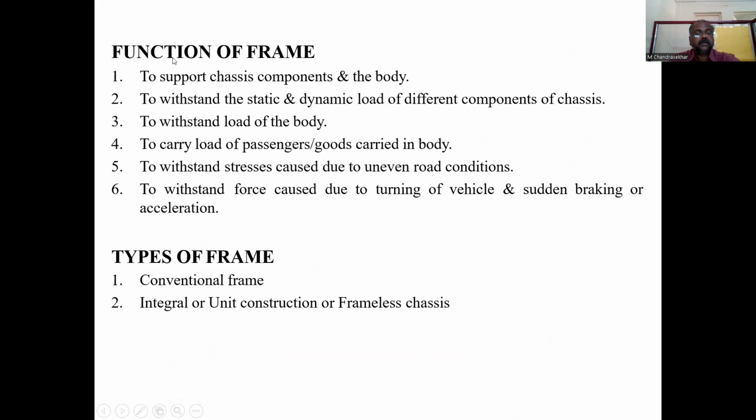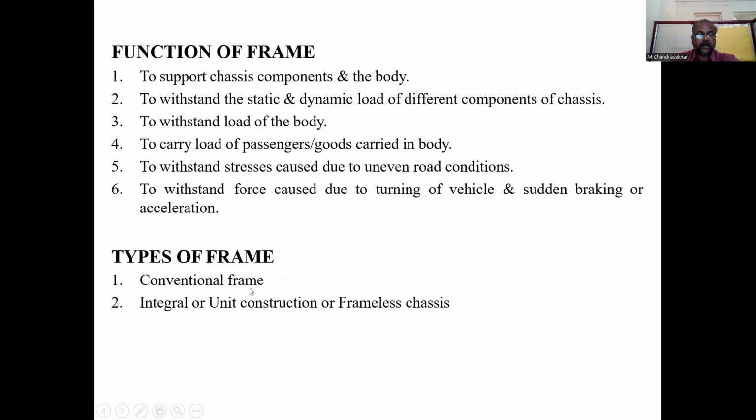Next, what are the functions of the frame? Functions of the frame are to support the chassis components and body, to withstand the static and dynamic load of the different components of the chassis, to withstand the load of the body, to carry the load of passengers and goods carried in the body, to withstand stresses caused due to uneven road conditions, to withstand force caused due to turning of the vehicle and the sudden braking or acceleration. What are the types of frames available here?